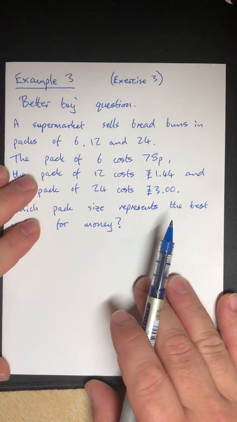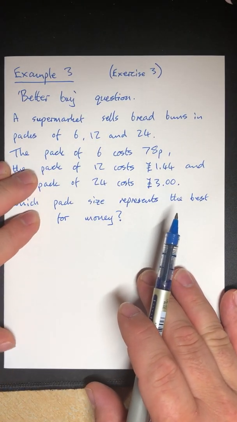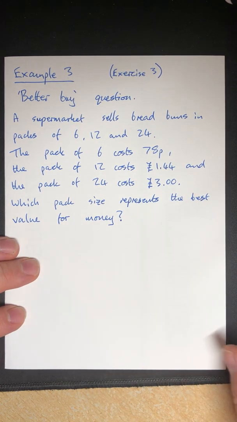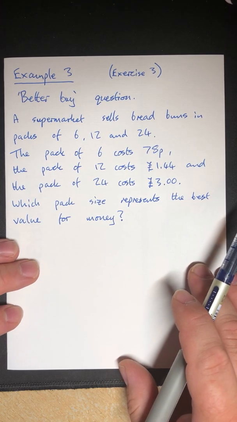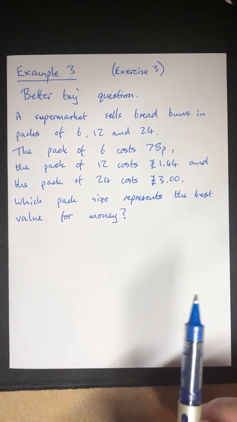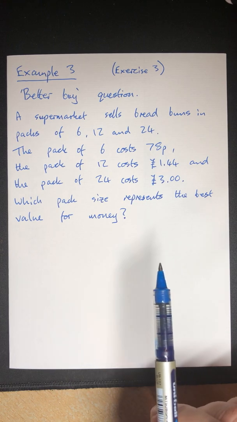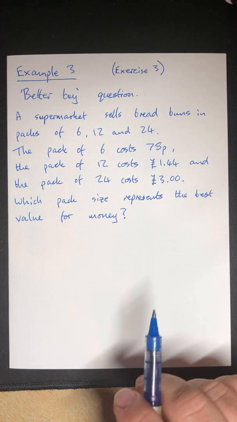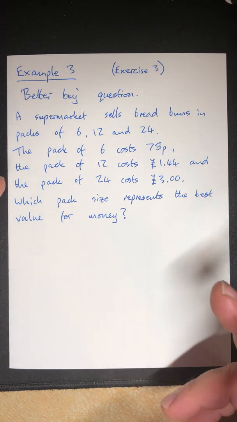Okay, one final example. Example 3. Now, these are very common questions to get in exam papers. And what you will normally find in these questions is it will say something at the end along the lines of, you must show your working, or something like that. Or it might say, explain your answer. Something along those lines. So you have to show the steps that you've taken.